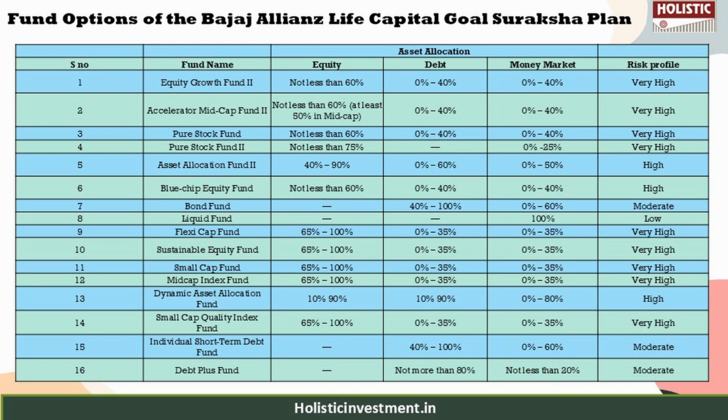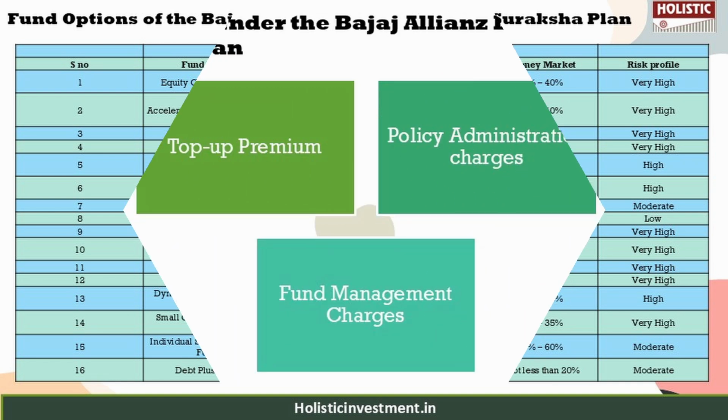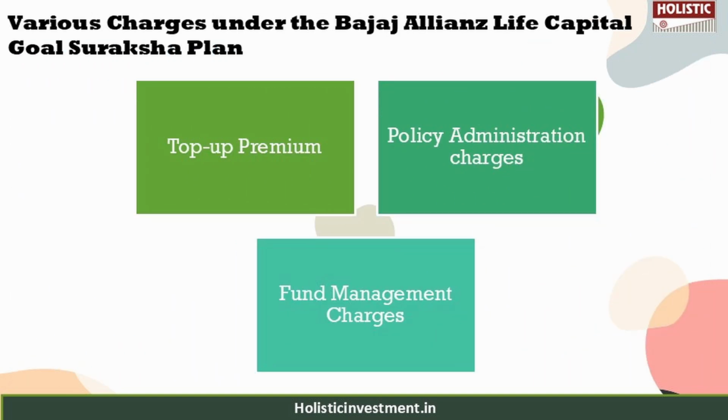So there are 16 fund options, and they are categorized based on the percentage they have in different asset classes like equity, debt, money market, and also according to the risk profile they have, which can range from moderate to very high.